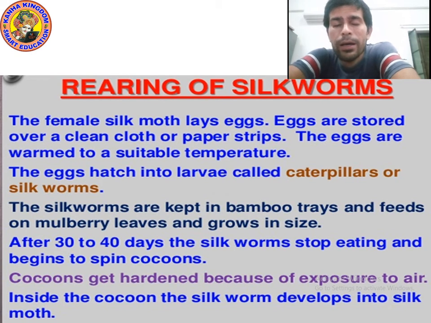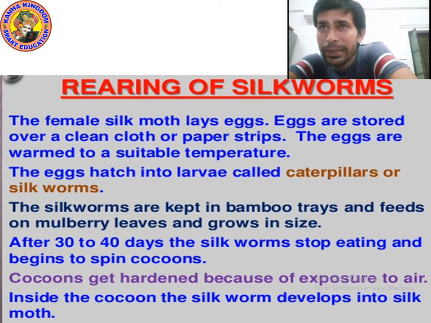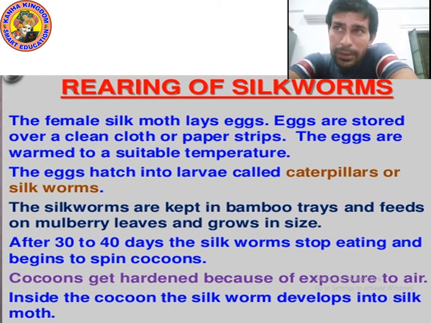Okay, and after 30 to 40 days, the silkworm stops eating and begins to spin a cocoon. Yes, after 30 to 40 days, the silkworm stops eating mulberry leaves. Then it secretes fiber made of protein and weaves it around itself, so it becomes a cocoon.